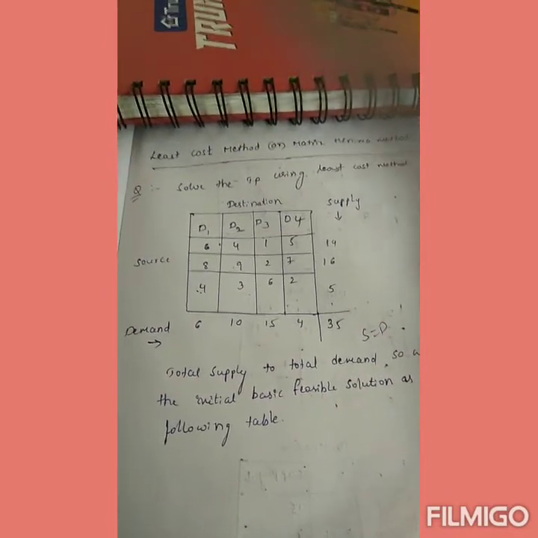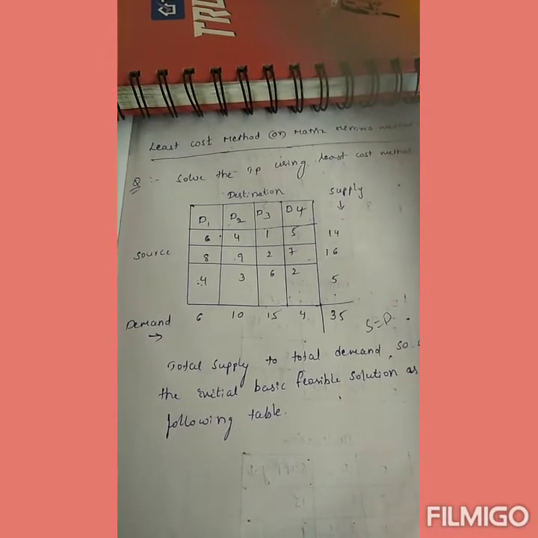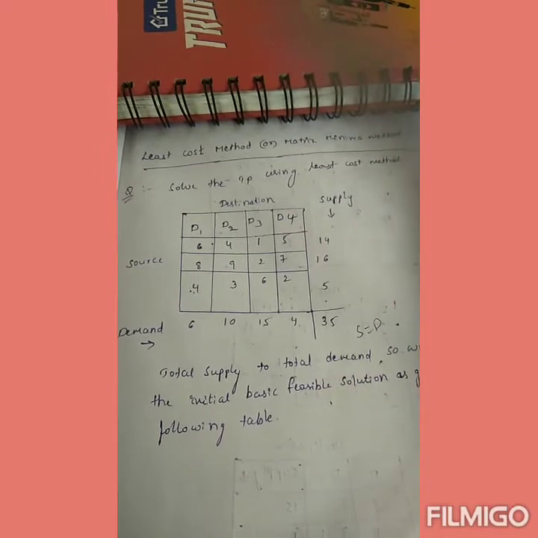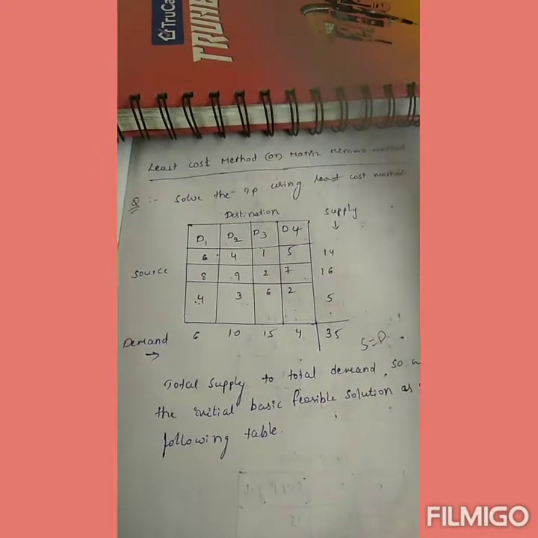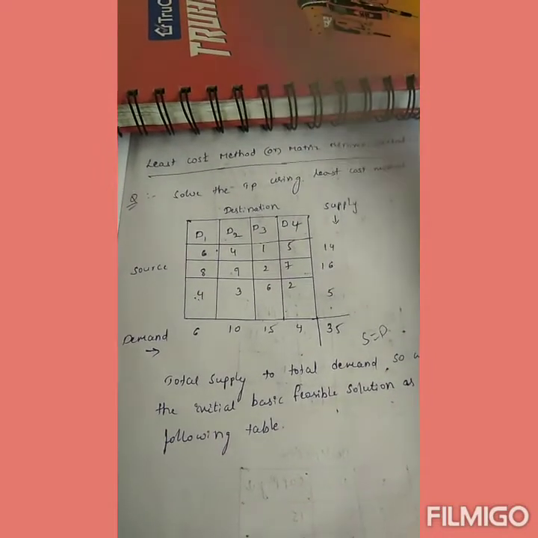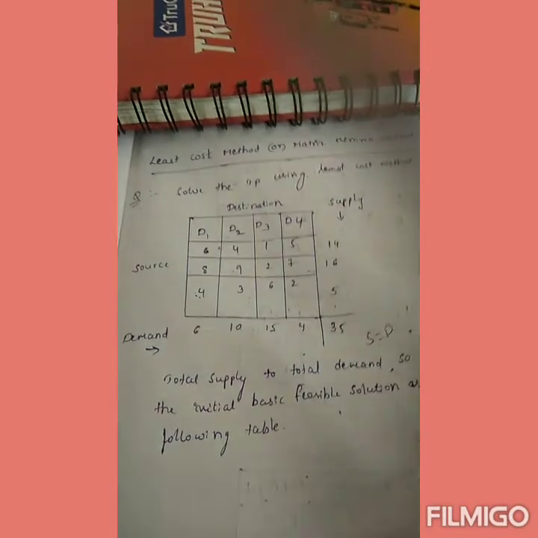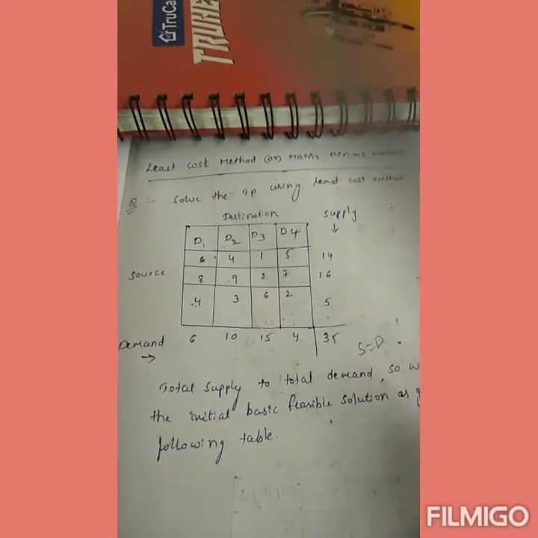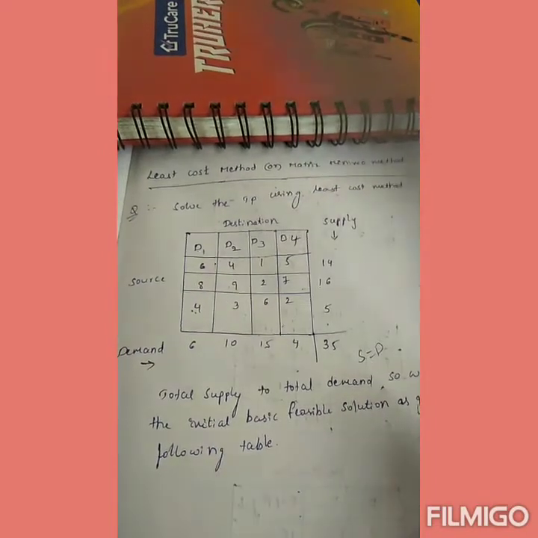So the previous problem was the northwest corner method. How do we solve that? In the northwest corner method, in a matrix we start with the starting number, solve the problem, and find the minimum cost value. But in this least cost method, the problem is different from the northwest corner method.